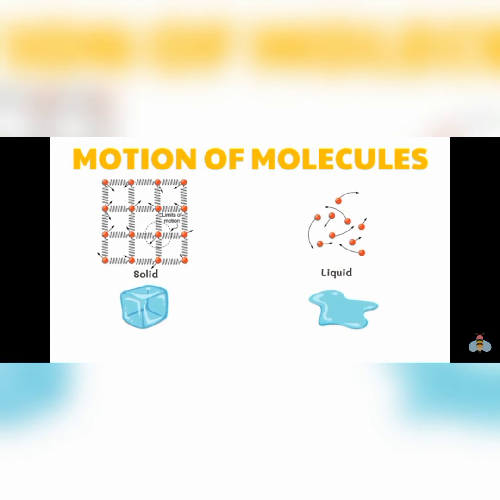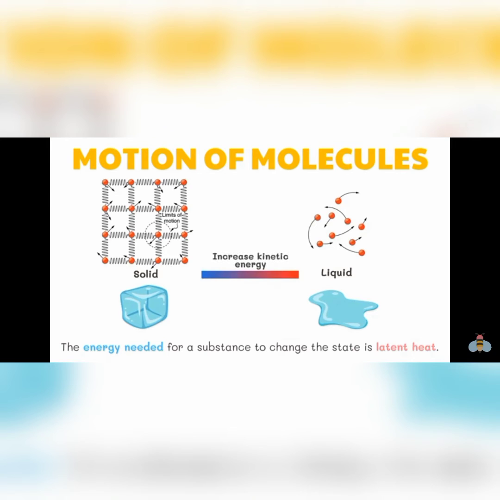This figure shows the melting and freezing of water. As you can see, water is still in its solid state and the water molecules are close to each other. The water molecules move very slowly. The energy needed for a substance to change state is latent heat. As it absorbs latent heat, the kinetic energy of water molecules increases, so they vibrate and move faster.